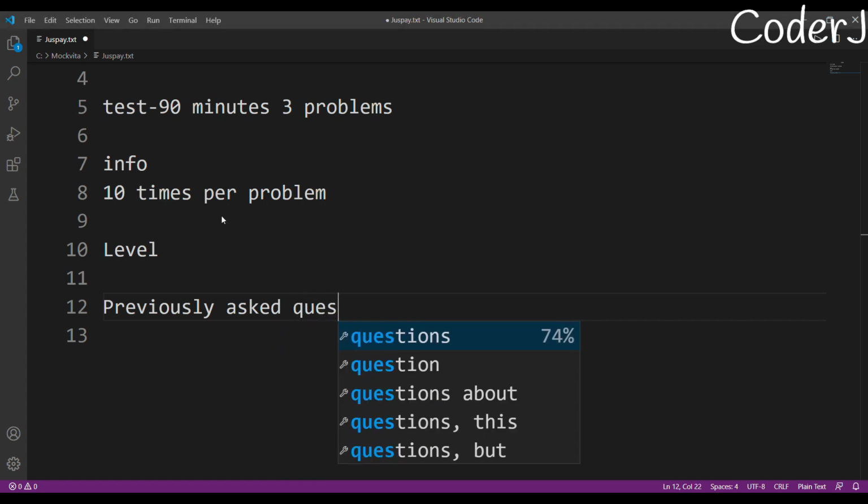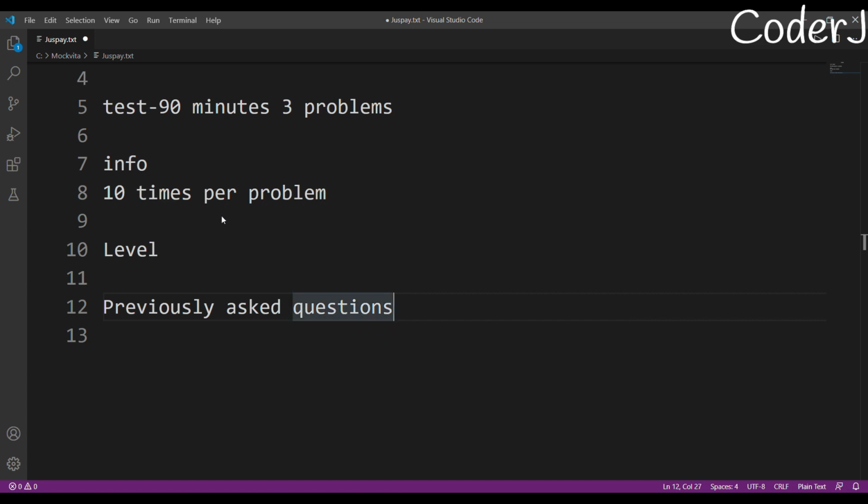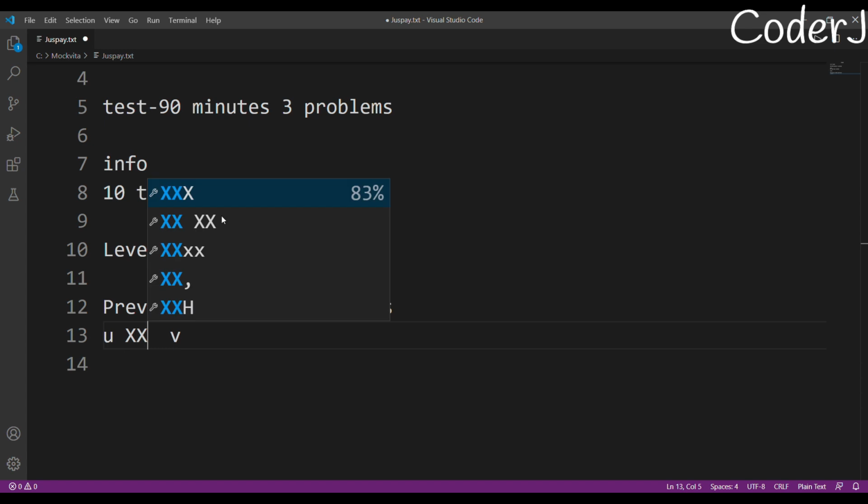Previously asked questions were like this. Suppose you have two vertices, U and V. You are asked the minimum number of vertices that you are supposed to remove such that U and V become disconnected.